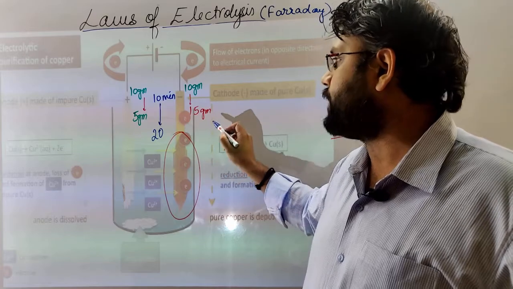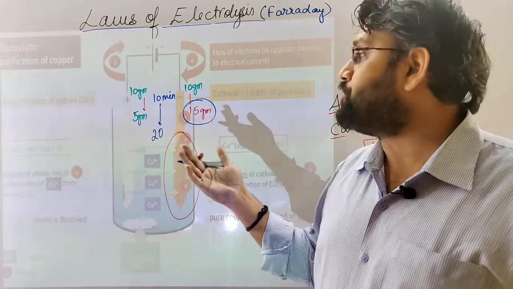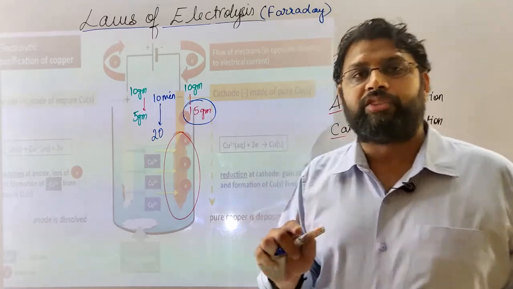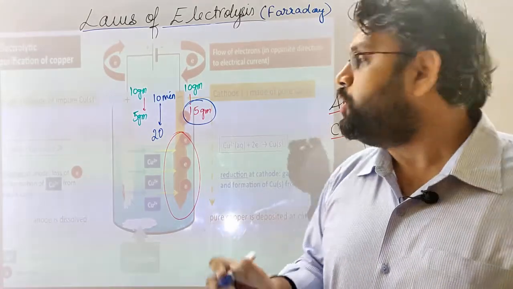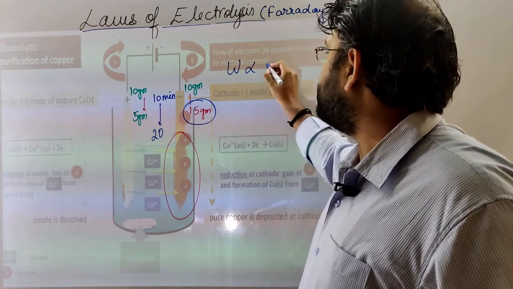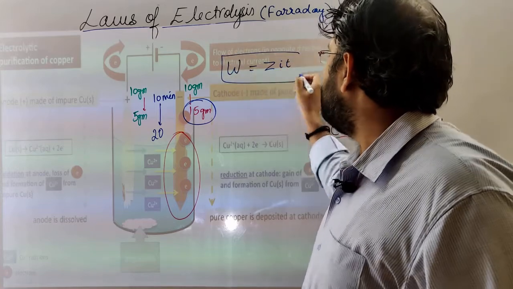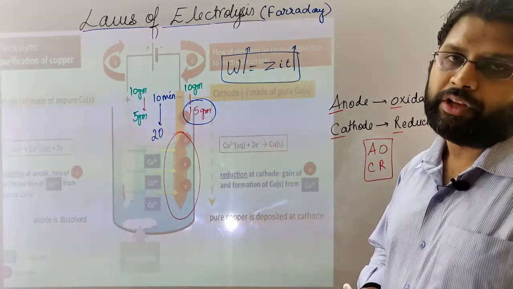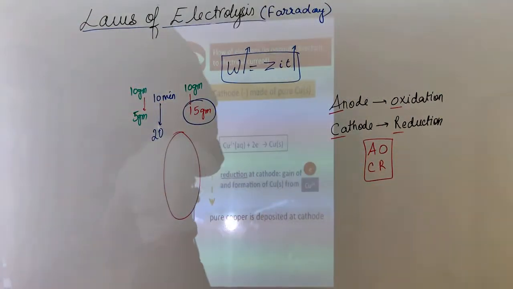Now if we weigh the cathode after 10 minutes, the cathode will be weighing 15 grams, that is, initially it was 10. So how much deposition? 15 minus 10. So 5 gram worth of ions had been deposited in a duration of 10 minutes at cathode. Got it? So if you increase the time, the formula is W equal to ZIT. If you keep on increasing the time, weight of ion deposition will also keep on increasing. So this is simply Faraday's first law of electrolysis. I hope it is clear to all of you.